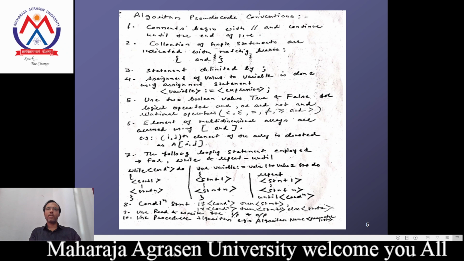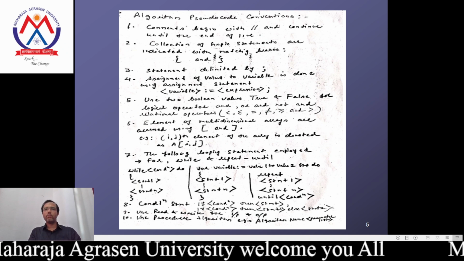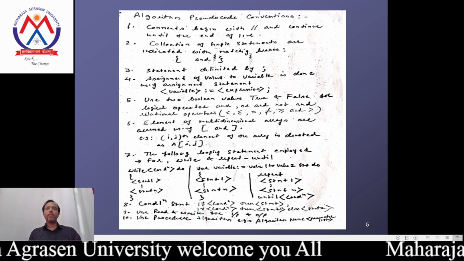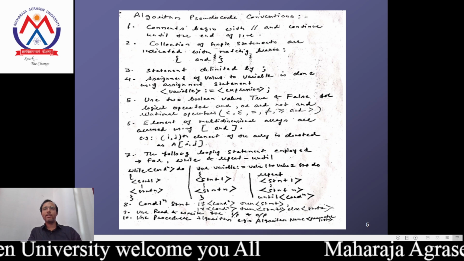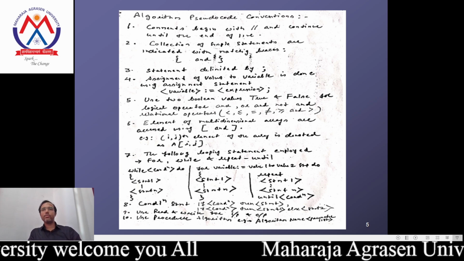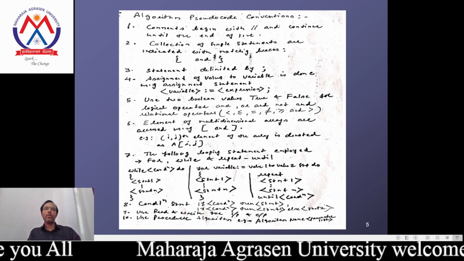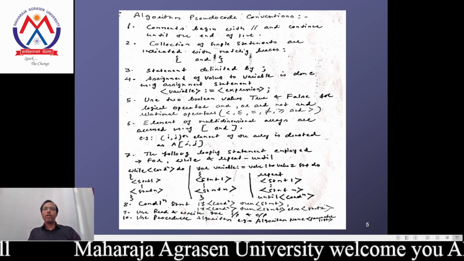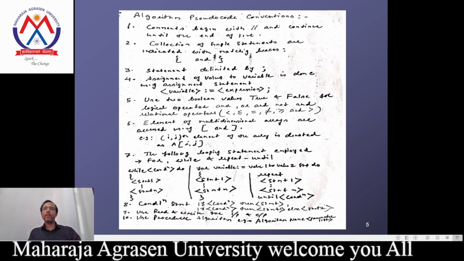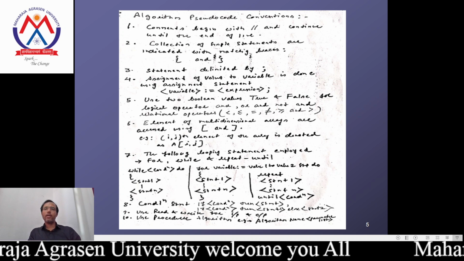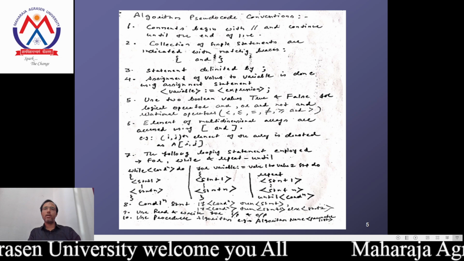That's the normal convention we take in algorithms. The elements of a multidimensional array are accessed using square braces. For example, the ijth element of the array is denoted as a[i,j], and can be considered as the array element.